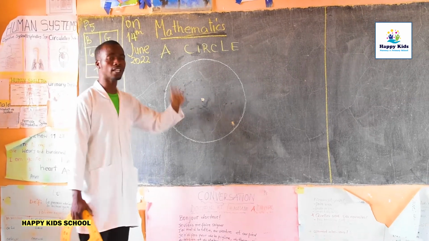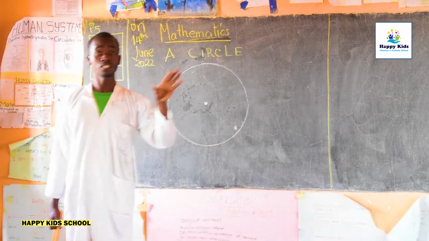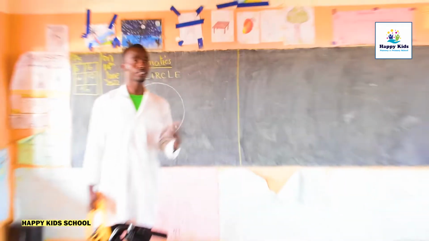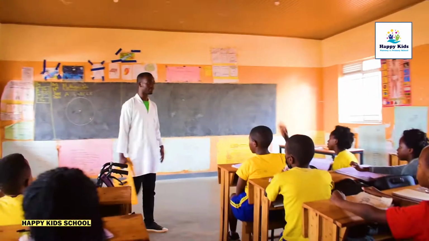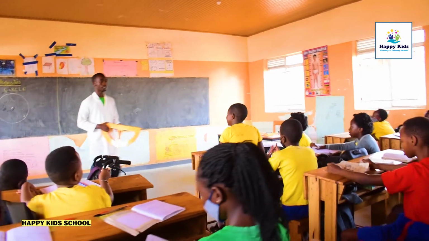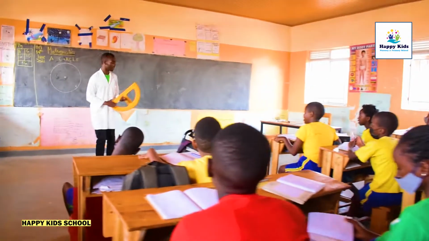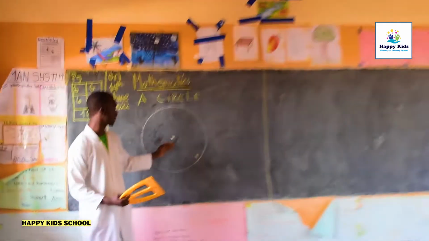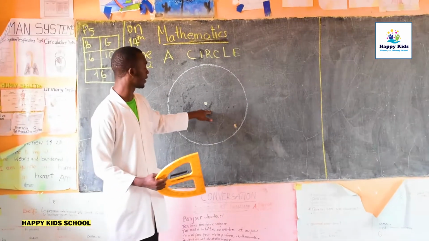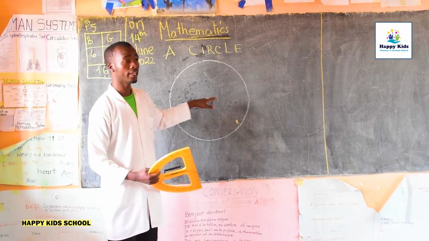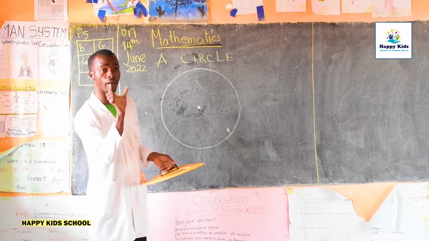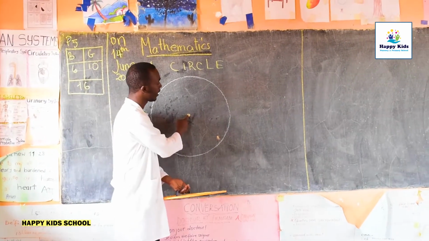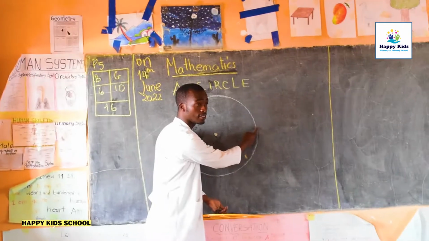When we have a circle, what are some parts that you can consider about the circle? What do you remember? Yes? You remember the radius. What is the radius of the circle? We have seen that the radius is a length or a distance from the center to the circle.